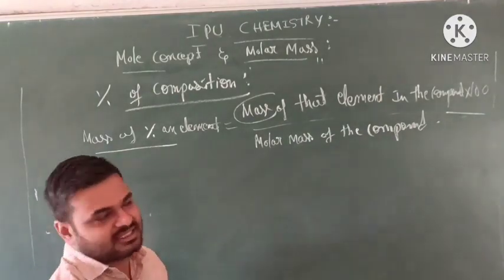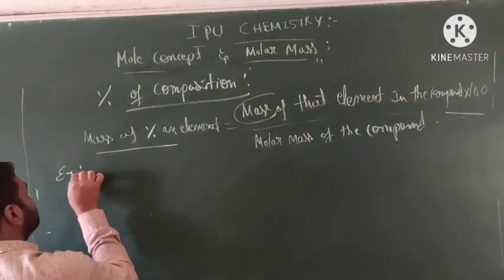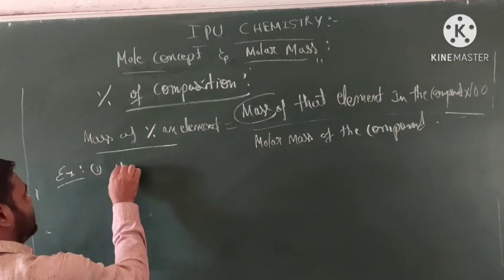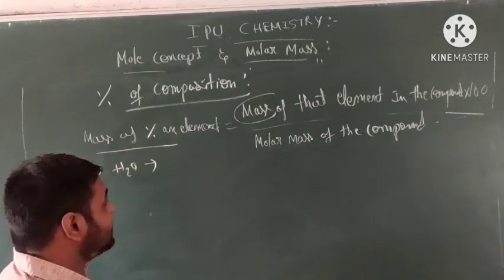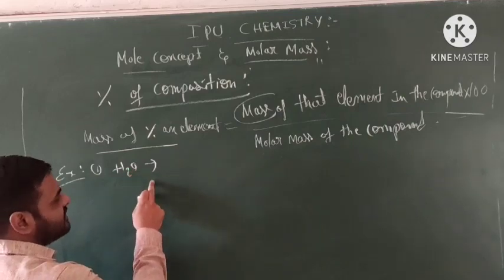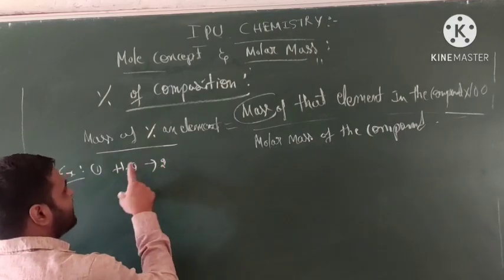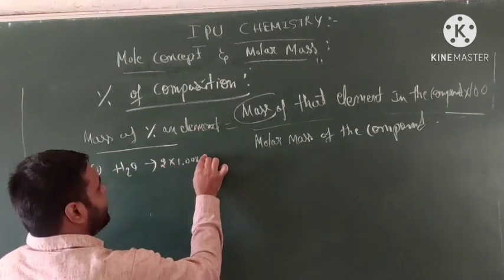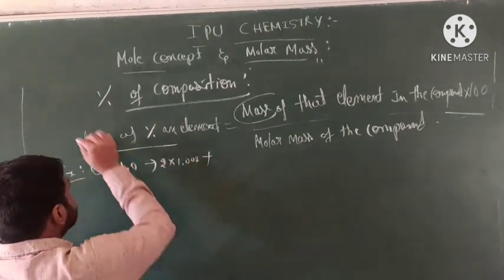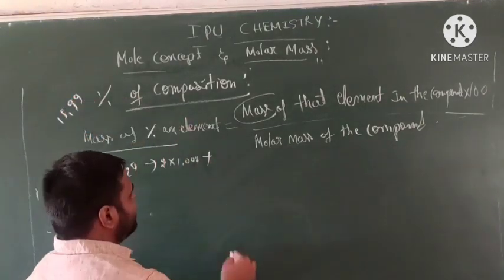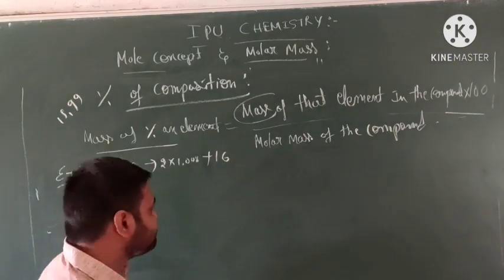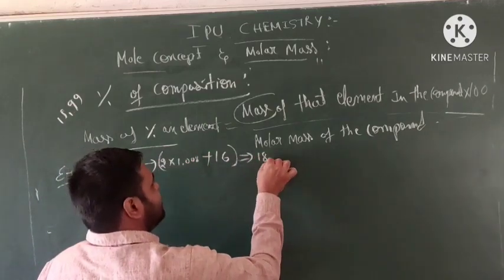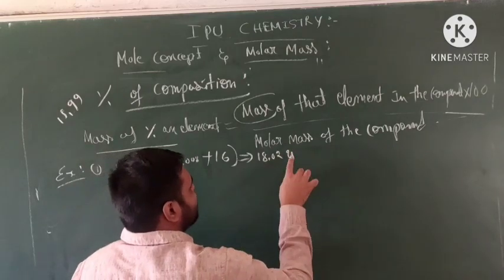You have to know the molar mass of the compound. One example, so you can clearly know about that. Take the water molecule. First, what is the molar mass of water? You already know it. This molecule has 2 hydrogen atoms into 1.008, plus oxygen, 15.999, commonly rounded to 16. So this is 18.02 u, that is unified mass.